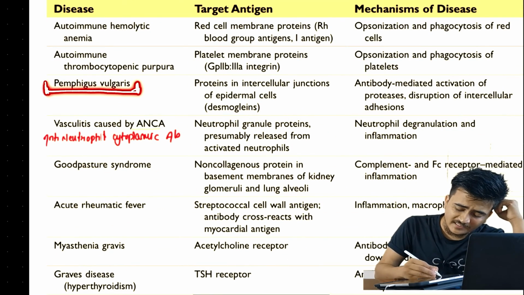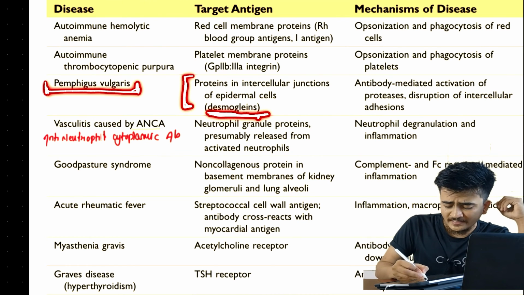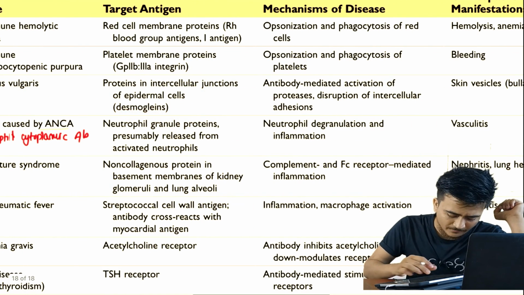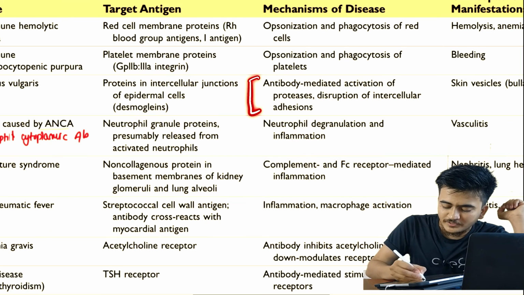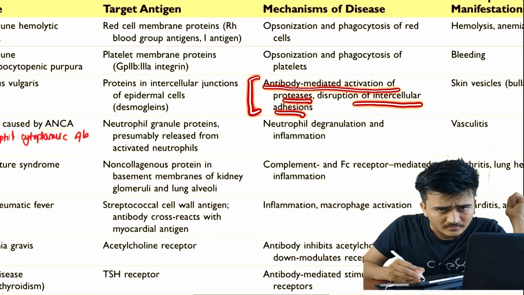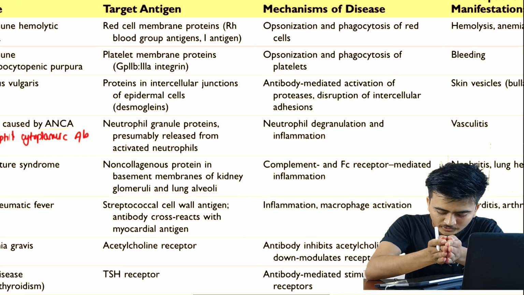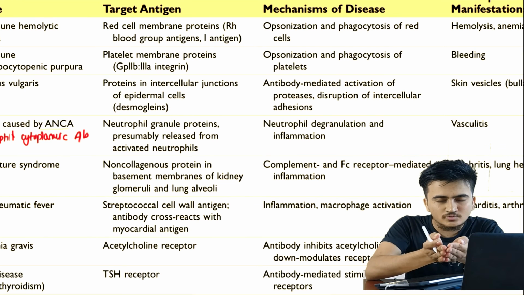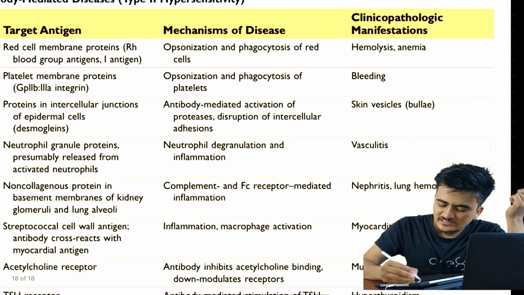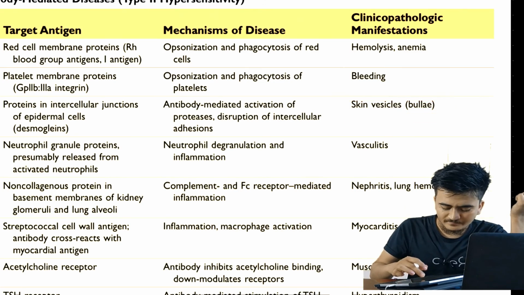In pemphigus vulgaris, the target antigen is desmogleins. These are proteins in the intercellular junctions of epidermal cells. The mechanism of action is antibody-mediated activation of proteases and disruption of intercellular adhesion. The adhesion which was meant to hold the two epithelial cells together will not be there. The clinical manifestation is skin vesicles, also called bullae.